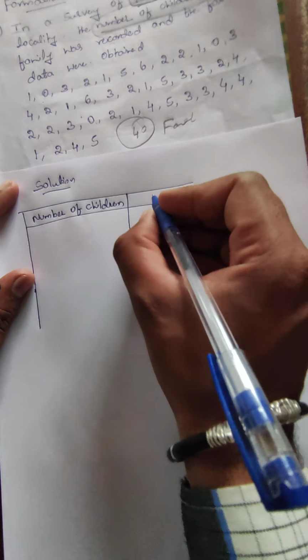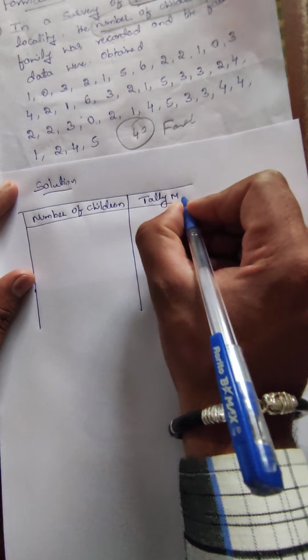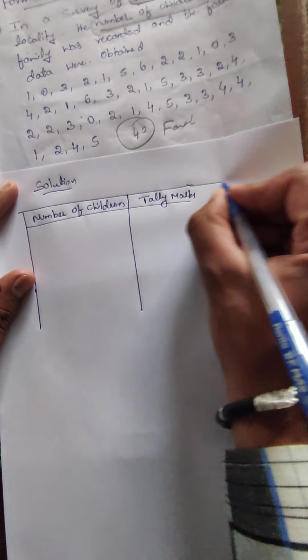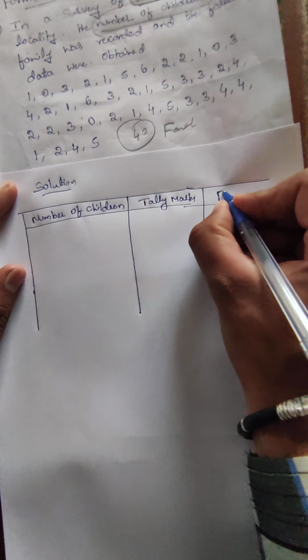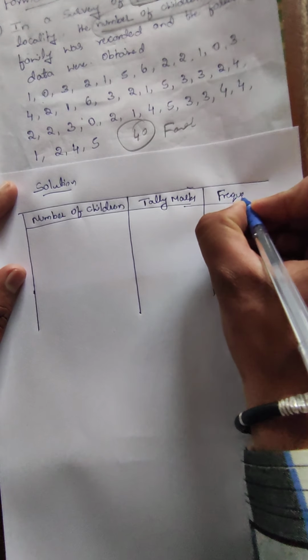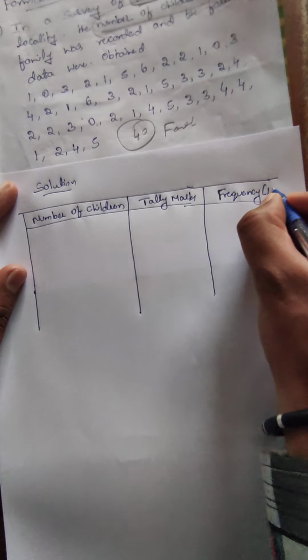Next we should identify the tally bars or tally marks. Next we should calculate the frequencies. We can denote it as f.